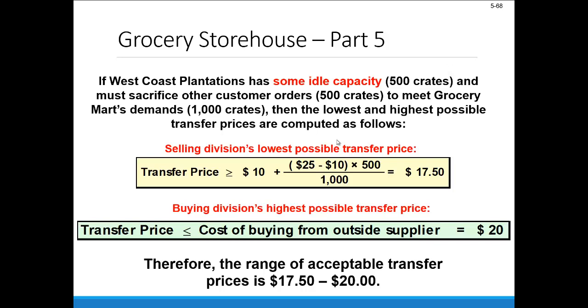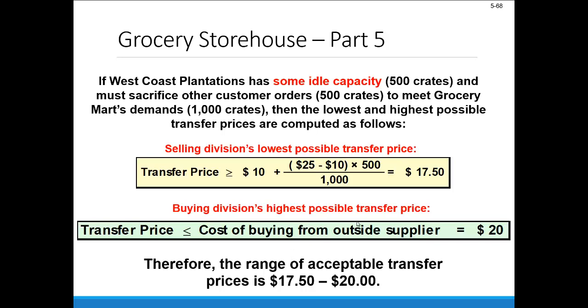So the lowest possible transfer price for West Coast is still the $10 variable cost per crate, plus that lost contribution margin on external sales, which is $25 selling price, minus $10 in variable cost, times just 500 crates of lost sales. And then we'll divide that by the 1,000 total crates being transferred in this potential internal transfer. Add that up and we get a lowest possible price of $17.50.